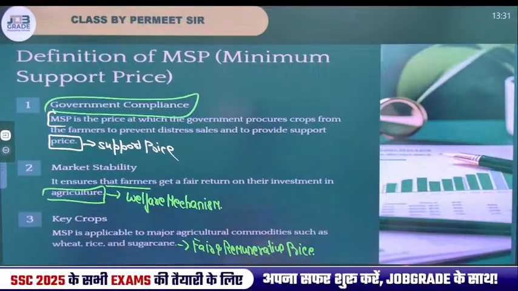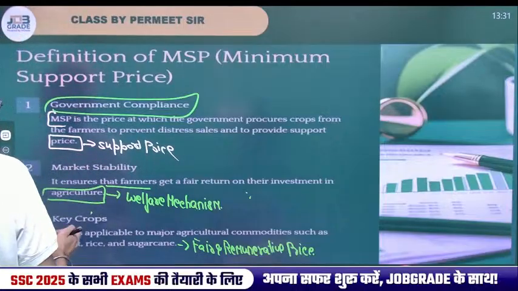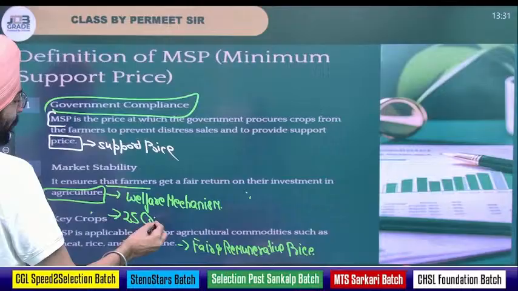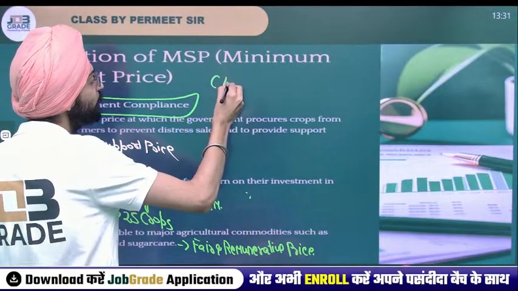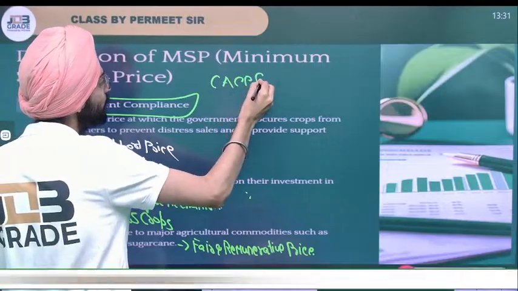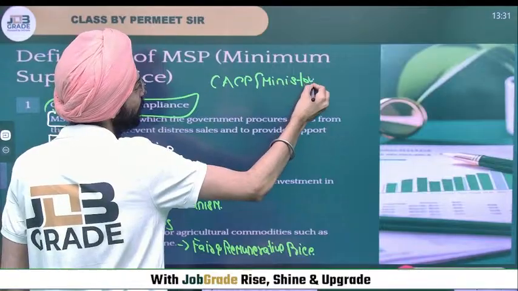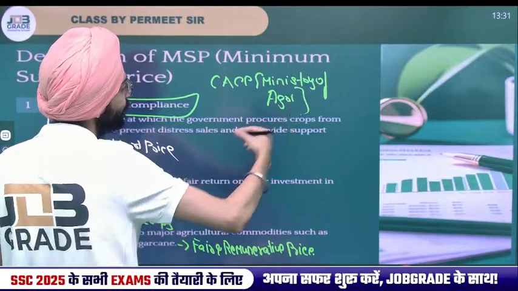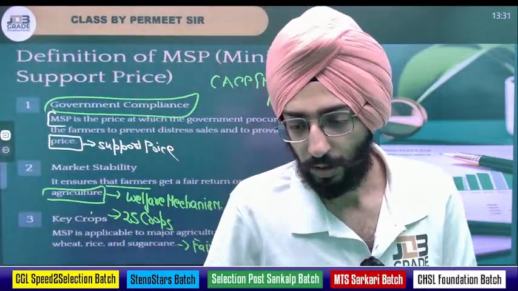So market stability ensures farmers get a return on their investment in agriculture. For key crops, officially it's for 25 crops. Who recommends MSP? That is CACP, the Commission for Agricultural Costs and Prices. That's under the Ministry of Agriculture.